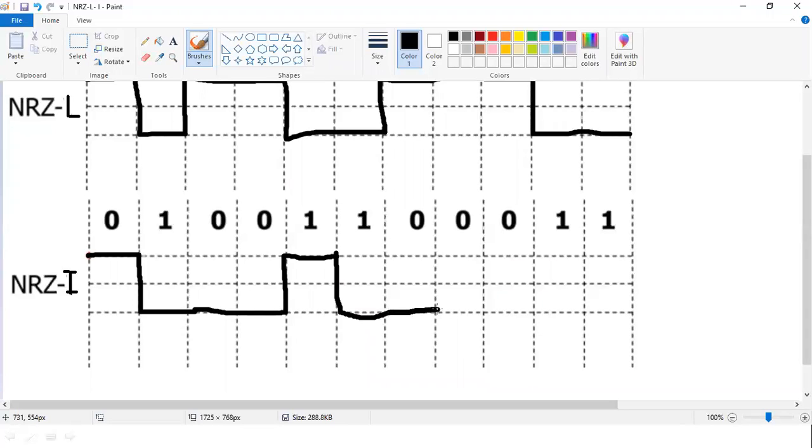Next bit is 0, no inversion. Again 1 is there, inversion. Again next bit is 1, inversion, and change the polarity.